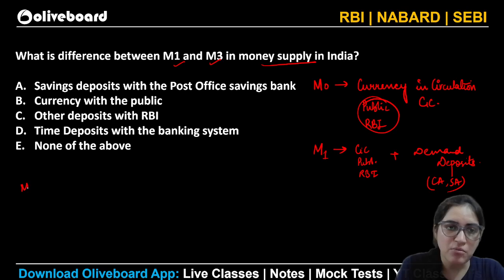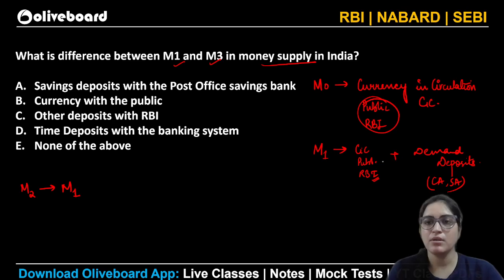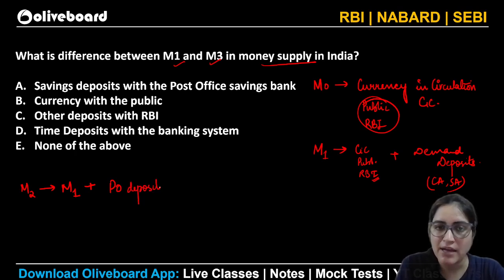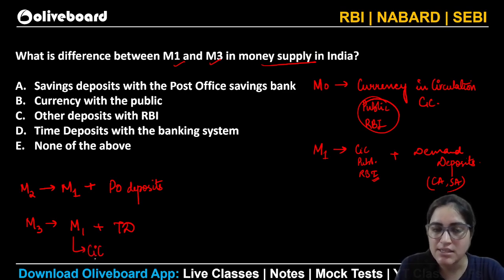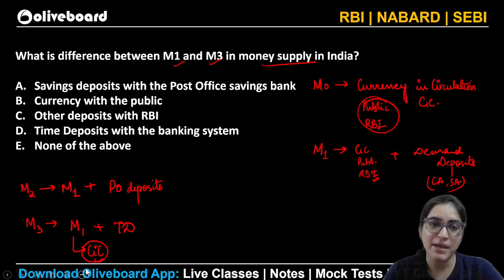If I have to consider M2, what is M2? M2 is nothing but M1, the currency which is there with the public or the RBI, plus the demand deposits, plus the deposits which are there in the post office. The post office deposits also have to be added. But then what is M3? M3 is M1 plus the time deposit. So in M1, what comes is your CIC, the currency in circulation, plus the currency with the public, plus the RBI, plus the demand deposit.